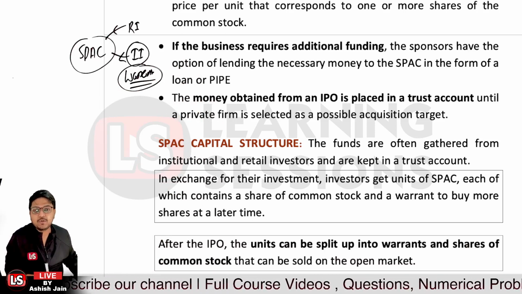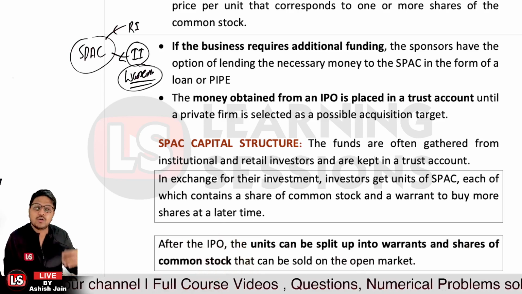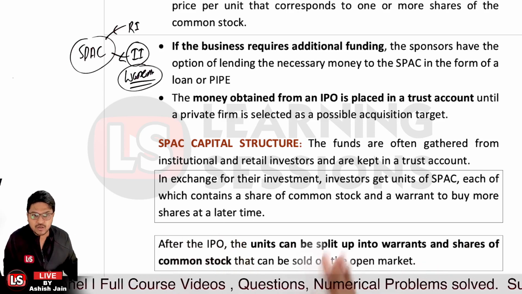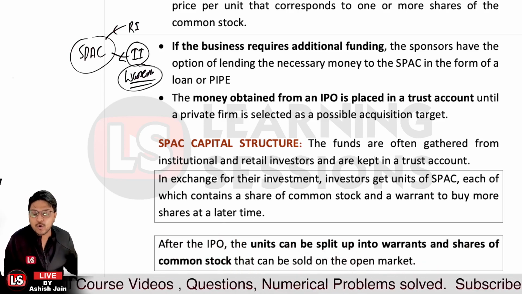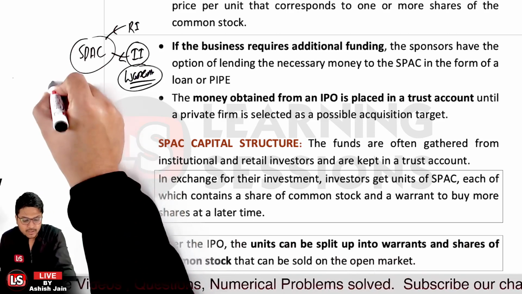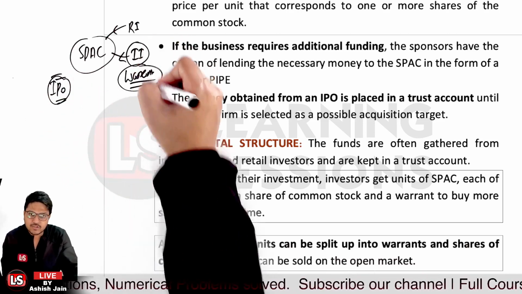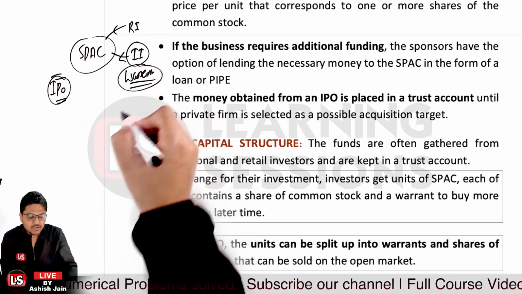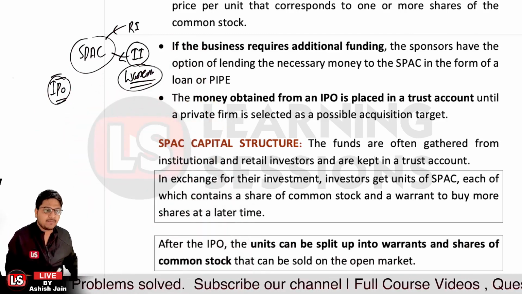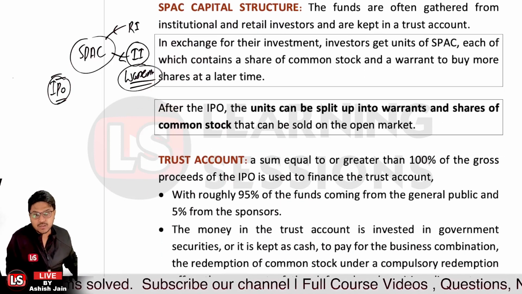And after the IPO, the units can be split up into the warrants and the shares of common stock, and they can be sold on the open market. Now once the IPO is done and the people have invested into it, they will be having the units of the stock, and ultimately they can be selling the stock in the open market also after that, right?